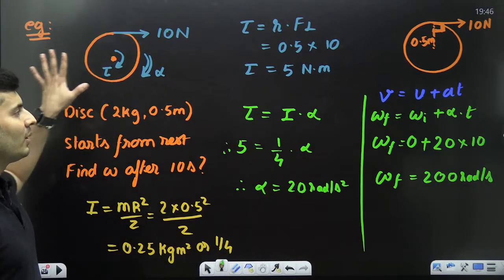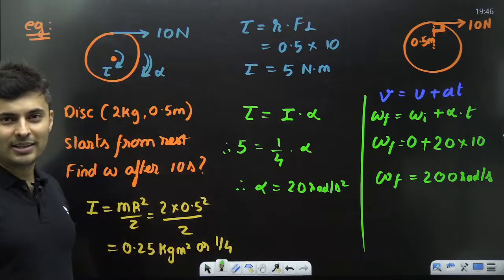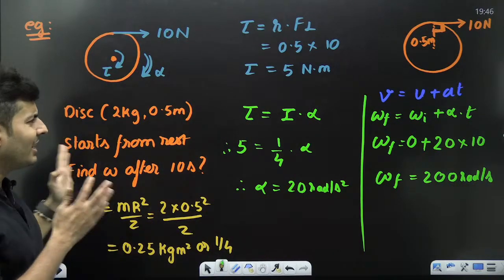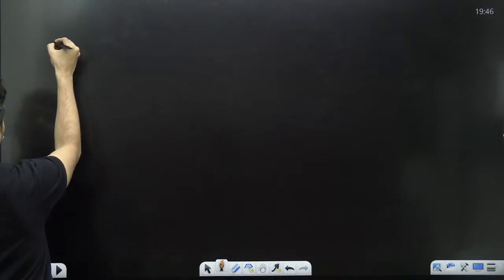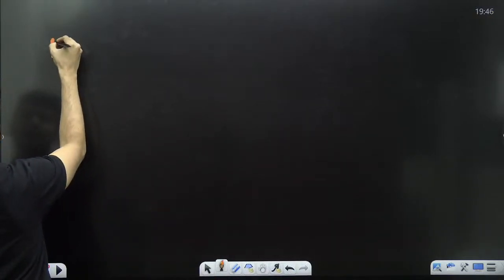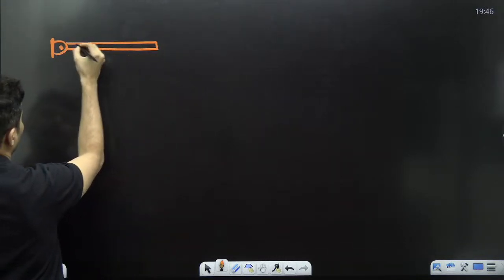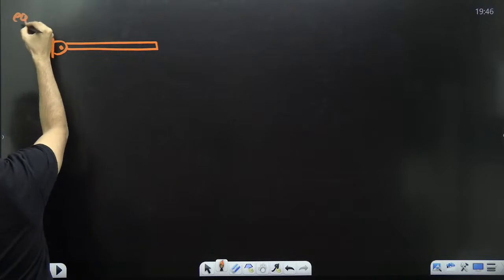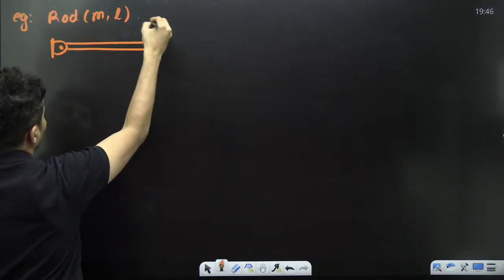How to solve a question of torque, alpha, moment of inertia, how it is used in a problem. This is a very nice, simple example to demonstrate that. Let's take one more example over here. Imagine that there is a hinge over here and there is a rod, something like this. This rod has a mass m and length L.